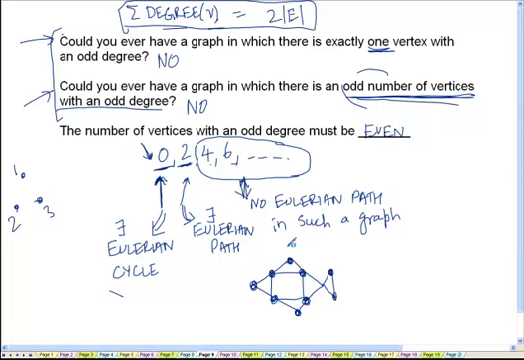Vertex in this graph. Let me pick this one. Okay, this is some random vertex. I could have picked any other vertex. And let's start tracing a path from here. Okay, let's start traversing the edges of the graph from here, just randomly.